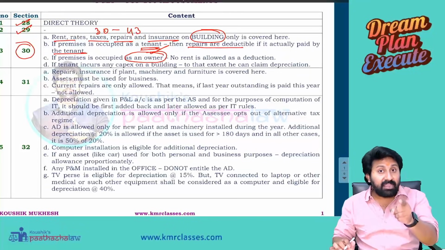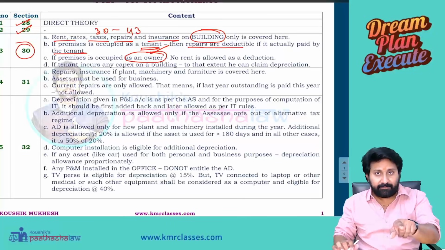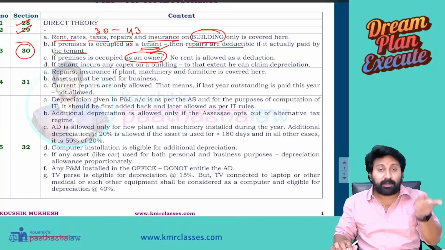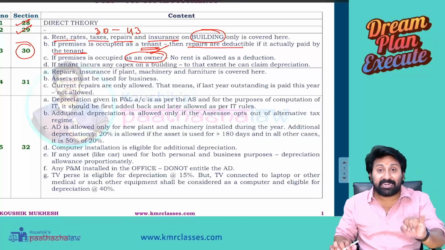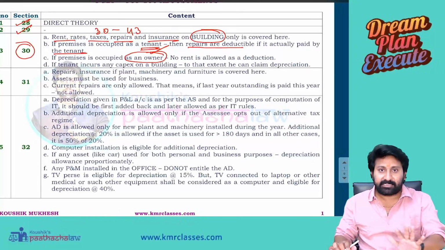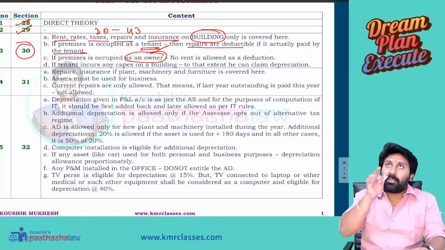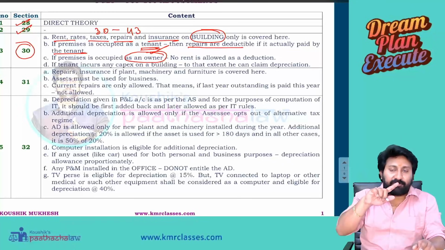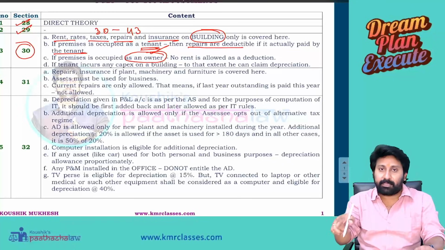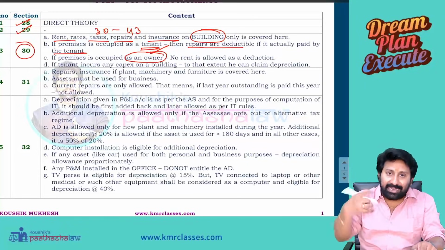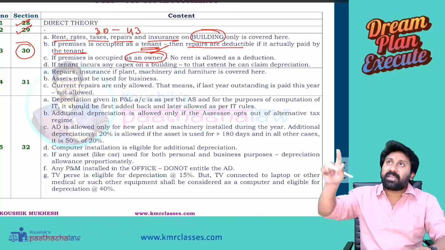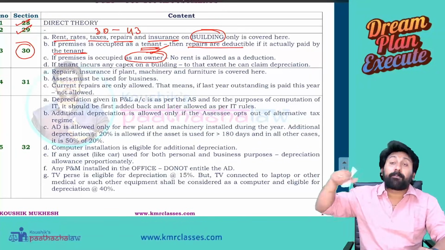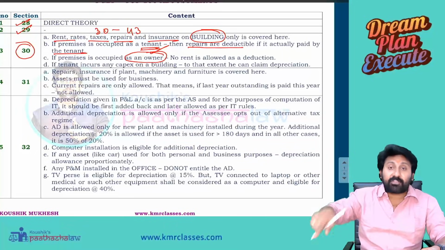Reason: whenever the building is your own, it's a self-occupied property. But house property will not get attracted, because house property you should use for your residence or let out, not for your business. Therefore, you are not subjected to IFHP. You are subjected to PGBP. In PGBP, if you claim rent as a deduction, saying that if I used a rental premises I would have paid a rent of 50,000, therefore 50,000 is a notional rent.